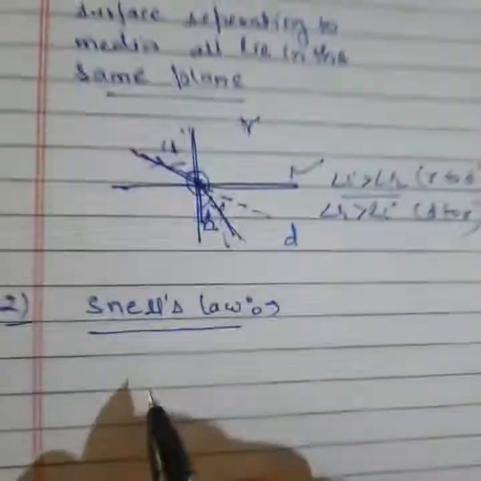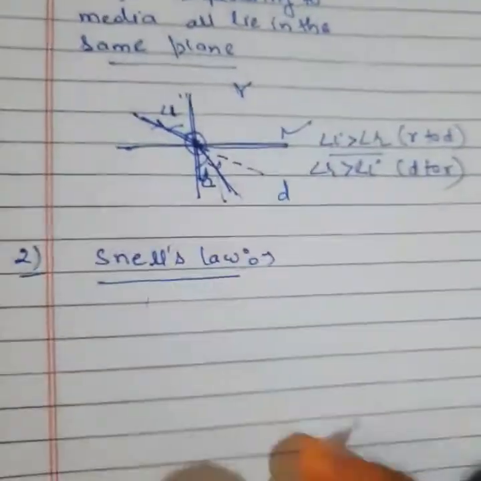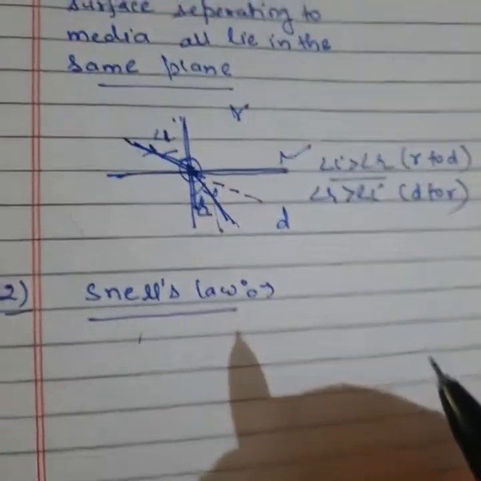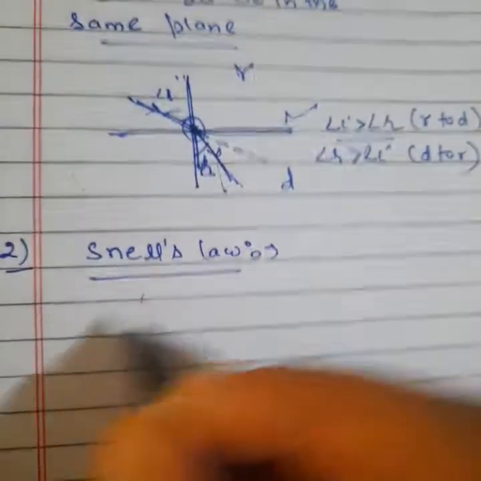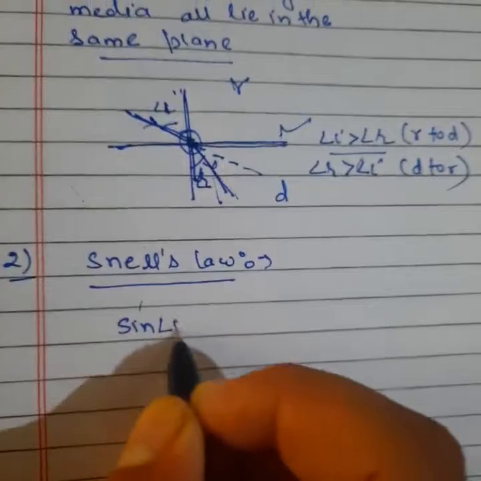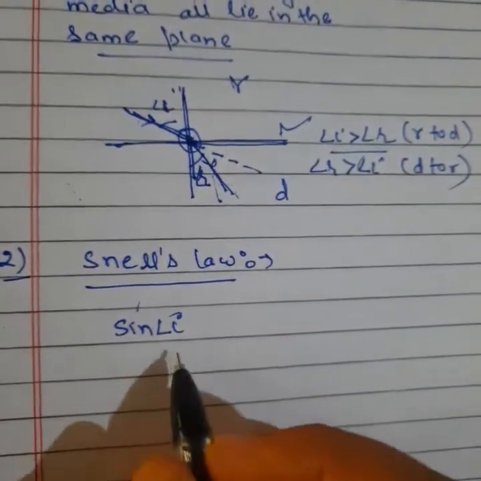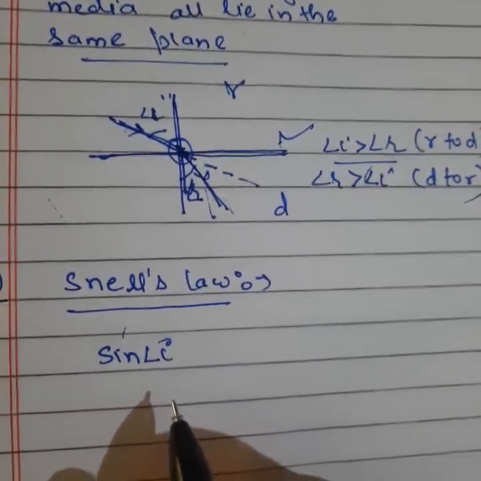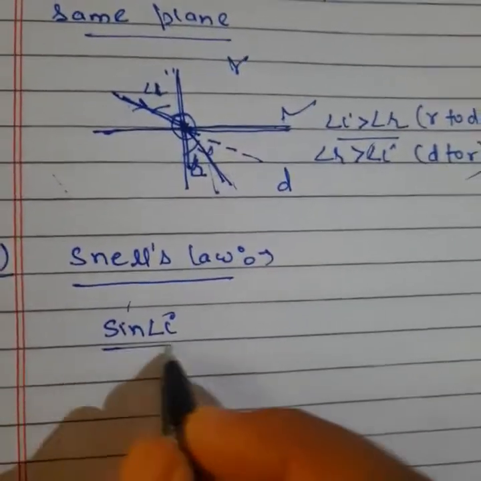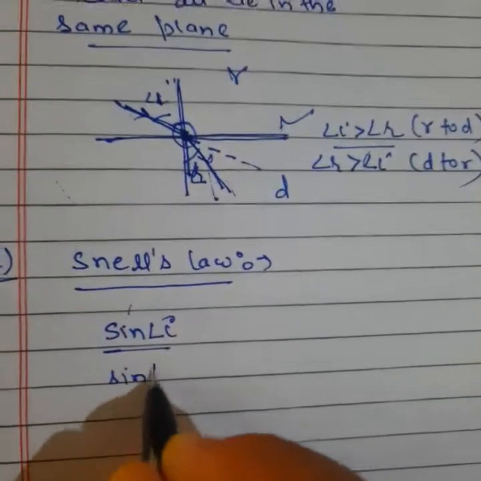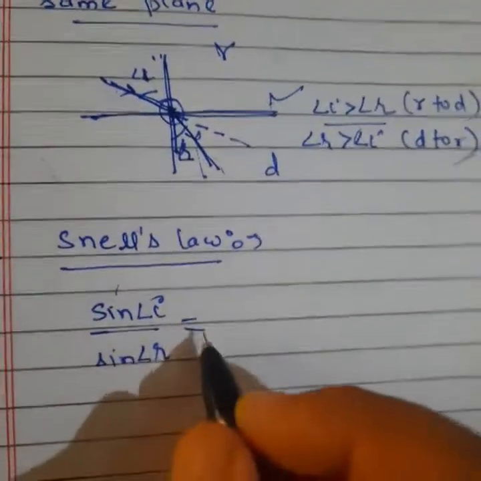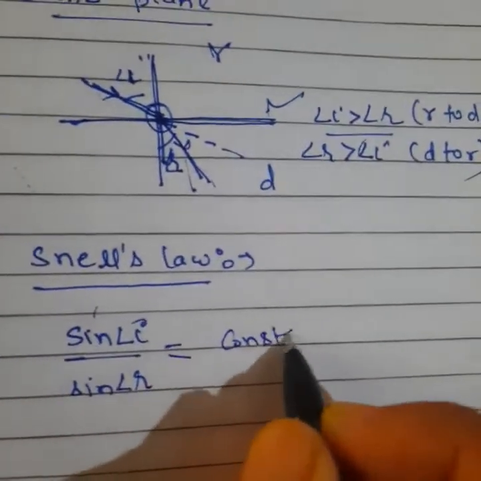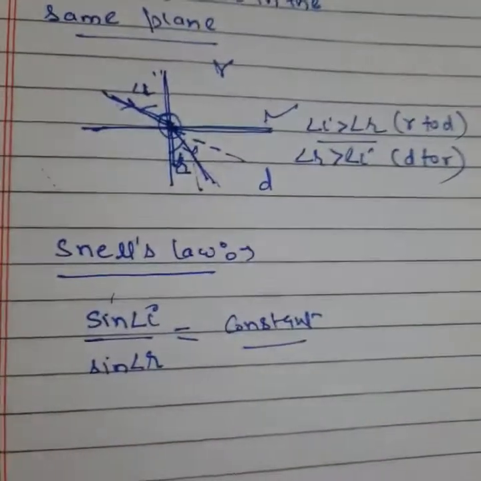One thing, listen: the derivation of it is not in your syllabus, simply the result is there. So you can see the ratio of the sine of the incidence angle to the sine of the refracted angle is equal to what? Is constant. Listen to one thing.